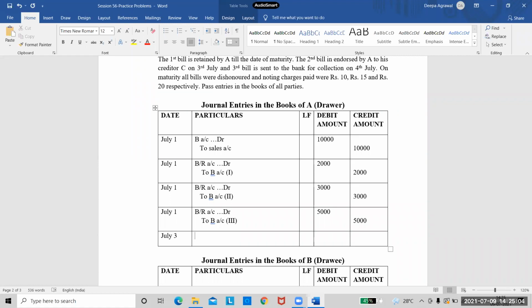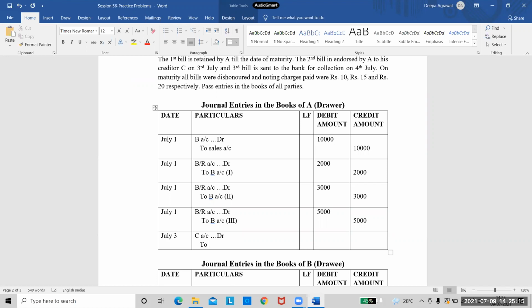Drawer and endorsee, correct. So first we'll write in the books of drawer. What will be the entry in the books of drawer? C to bills receivable. Correct. C account debtor to bills receivable account. And this entry is for the second bill. Remember that. And the amount of second bill, we know it is 3,000.